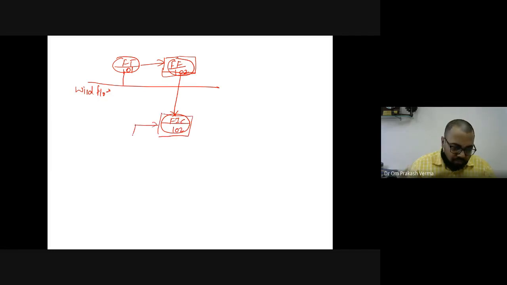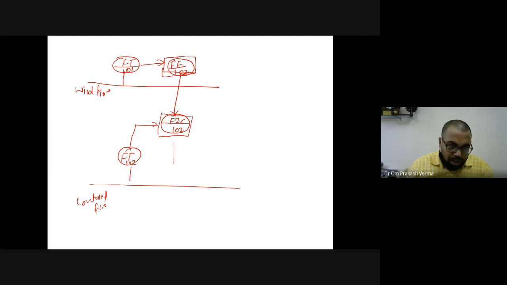Then there is one more flow transmitter, FT, coming from the controlled flow, right? Controlled flow. Okay, so this is the mixed flow.